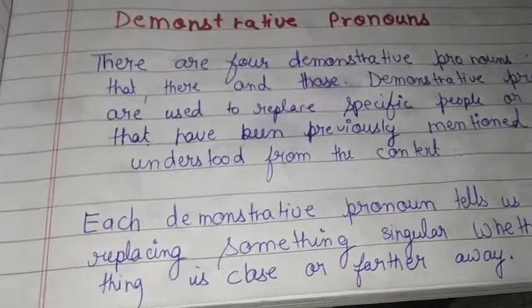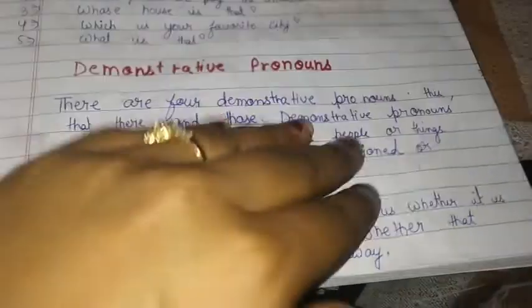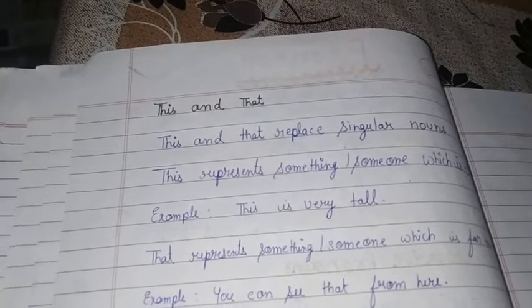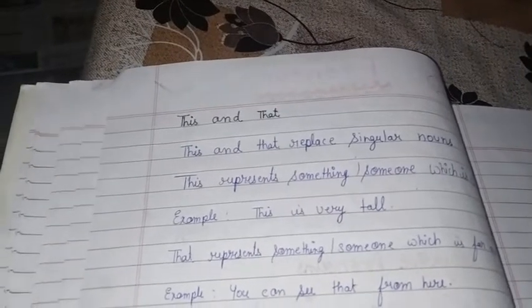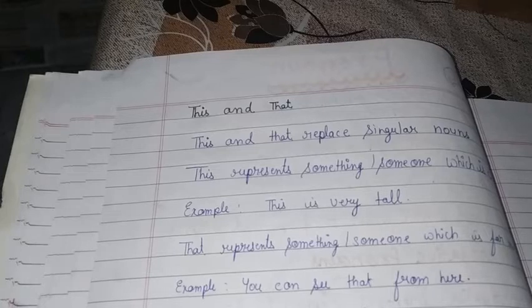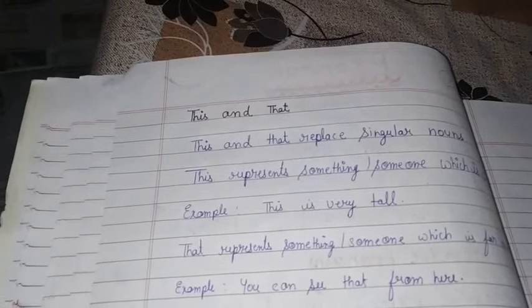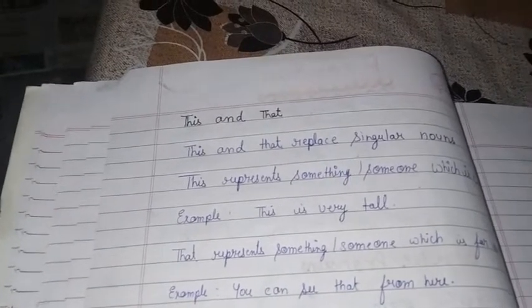Okay. So for better understanding, we will take some examples. So now, this is this and that. This is the first 2 demonstrative pronouns. So first of all, we will understand for which purpose we will use this and that. This and that replace singular noun. Which type of noun they will replace? They will always replace singular noun. Means all those things, places, people which are singular will be replaced by this and that.